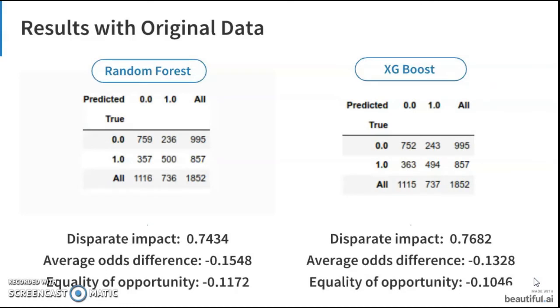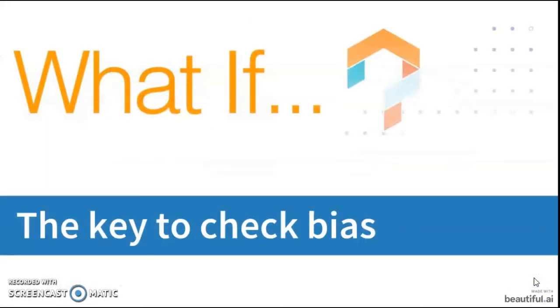We ran two different models with original data and found out that the disparate values were below 0.8, which was the threshold. The acceptable range is between 0.8 to 1.2. To further analyze the bias, we made good use of Google What If tool.